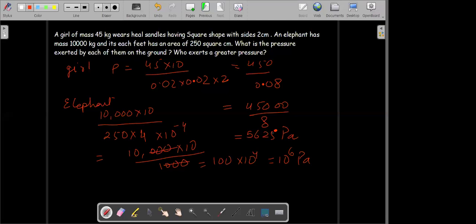Got it? Anyone who didn't find the solution or who didn't get the solution?